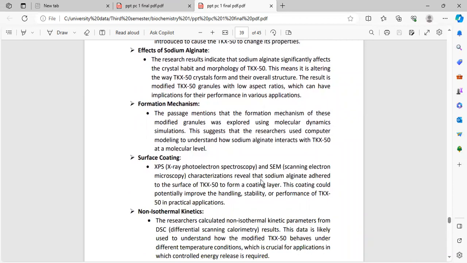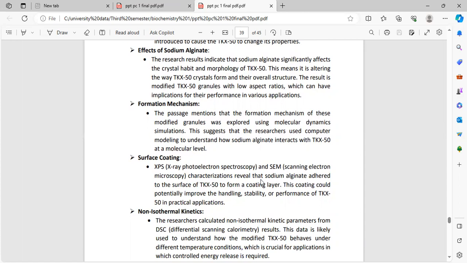The research results indicate that sodium alginate significantly affects the crystal habit and morphology of TKX50. This means the way the crystals form and their overall structure changes, resulting in modified TKX50 granules with low aspect ratios, which can have implications for performance in various applications.